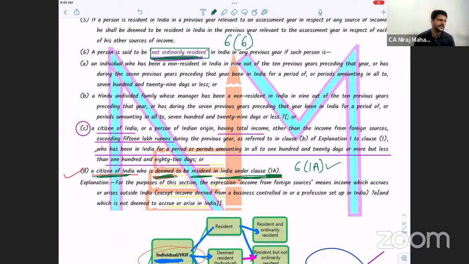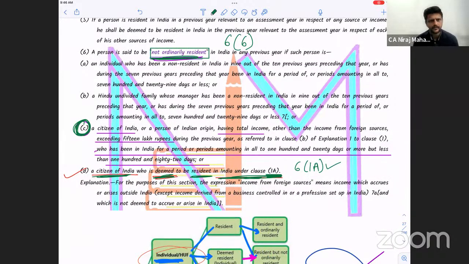He is resident, so he automatically becomes RNOR. Secondly, 6(6)(c) says: an Indian citizen or person of Indian origin coming to India to visit, having Indian income more than 15 lakhs, and staying more than 182 days, or at least 120 days but less than 182 days, becomes RNOR.